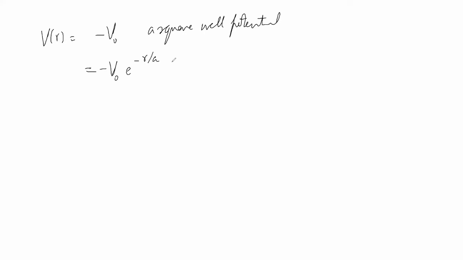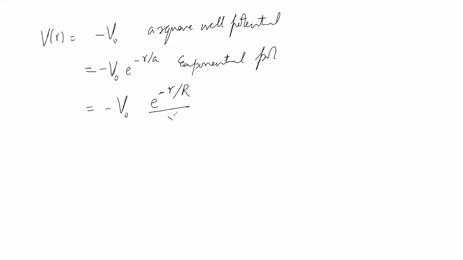That means we can have a square well potential, we can have an exponential potential. Here the dimension of a will be of distance, as r is of distance, so that this exponential will be a dimensionless quantity.